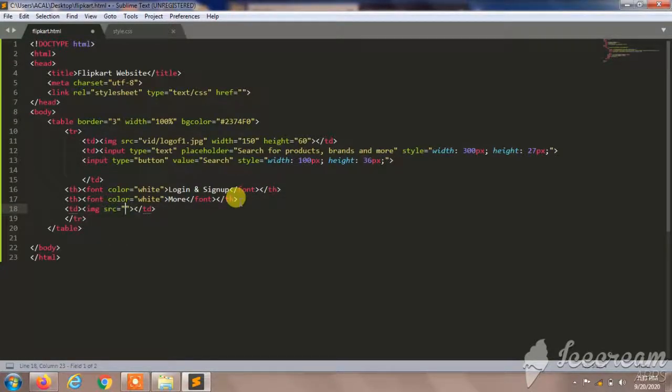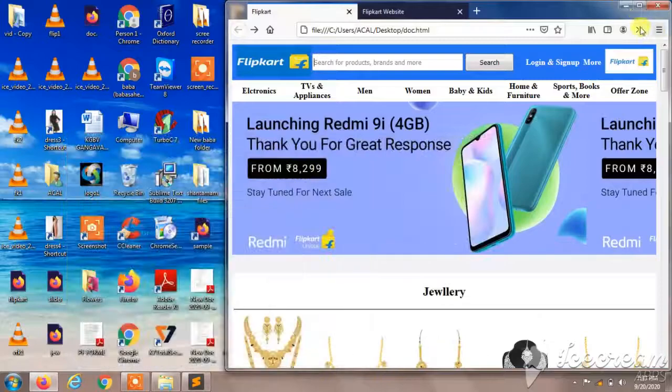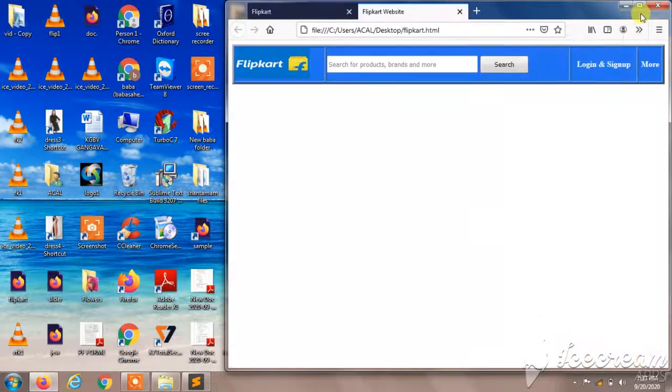So I'll access the image logo 3.jpg is the extension file. It was in the width file, so you need to give the width.